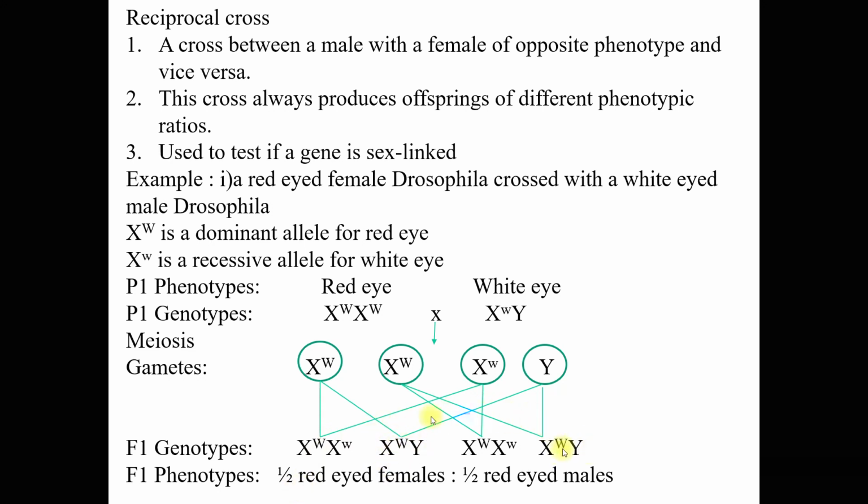There are 2 males here and both males are red eye. So 2/4, we simplify, we get 1/2. Now this is the red eye female crossed with the white eye male. Since we are doing a reciprocal cross, we have to do another cross between the red eye male with the white eye female.